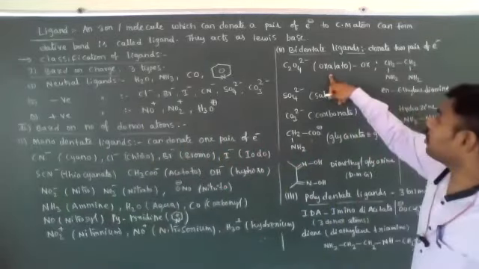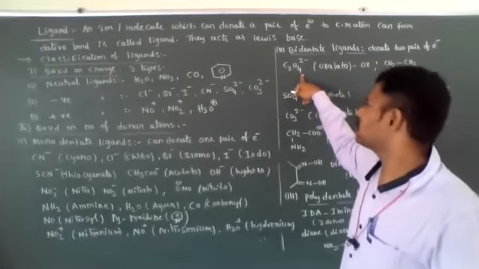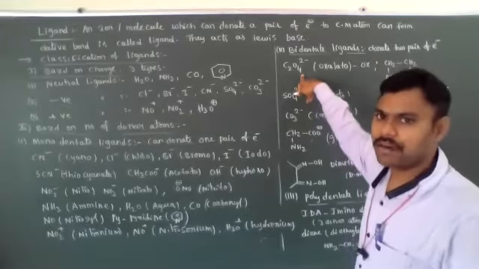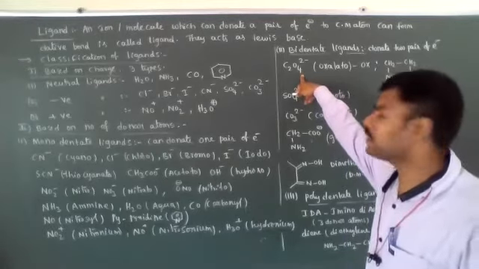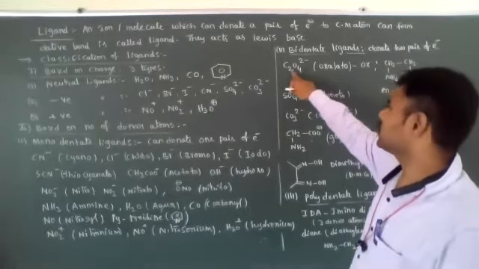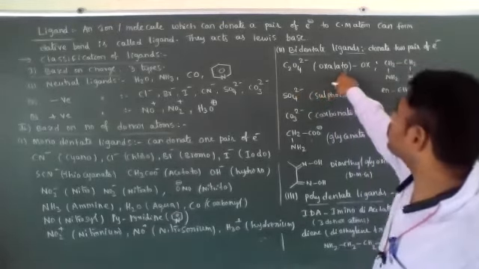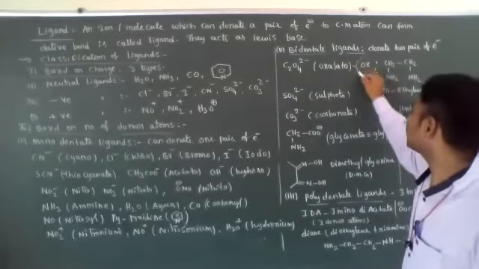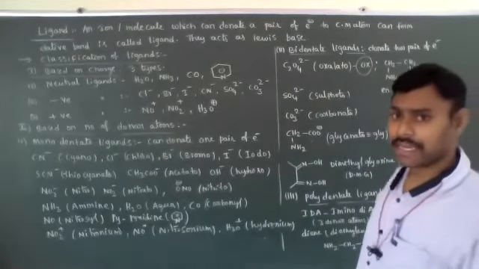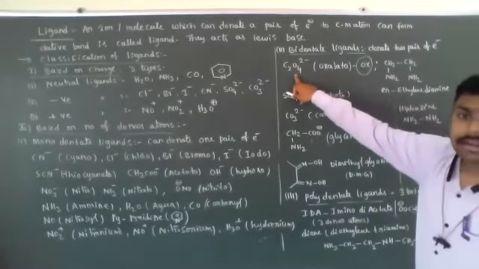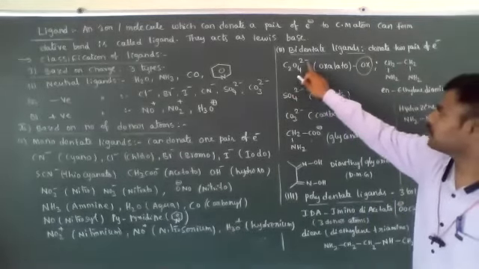Oxalate ion means C2O4 2-. Oxalic acid, H2C2O4, ionizes to give 2 H plus ions plus C2O4 2-, which is called oxalate ion. So its name is oxalato, and the shortcut representation is OX. It is a negative ligand, with 2 units of negative charge present.